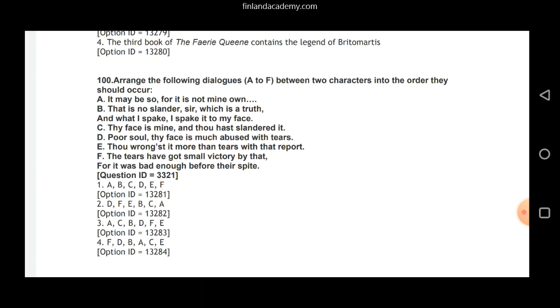E. Thou wrong'st it more than tears with that report. F. The tears have got small victory by that, for it was bad enough before their spite. So this one comes from Act 4, Scene 1, page number 2, from Romeo and Juliet, conversation between Juliet and Paris. So our correct answer here is option 2, that is D, F, E, B, C, A.